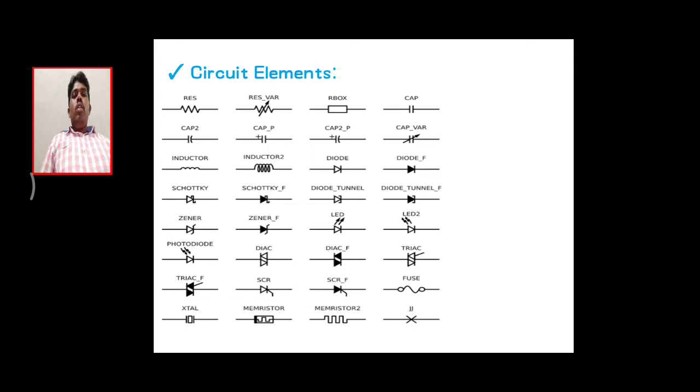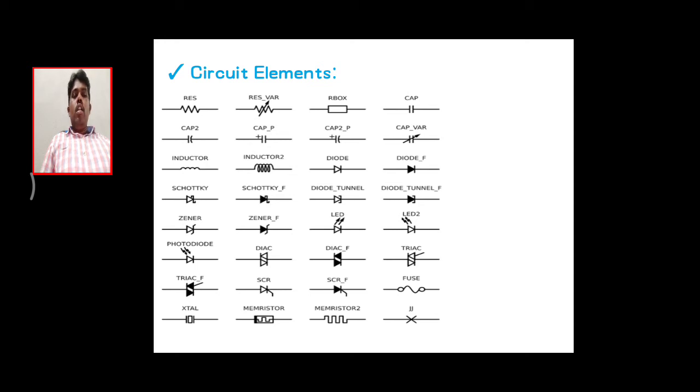Then coming to the circuit elements, we are going to discuss the many circuit elements there are. Here are capacitor, inductor, and resistance, variable resistance, variable capacitor, and variable inductor, and the Schottky, which is one of the diodes. Diodes also have types: Schottky diode, tunnel diode, and Zener diode.